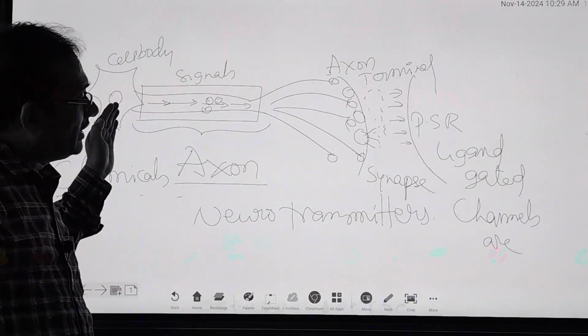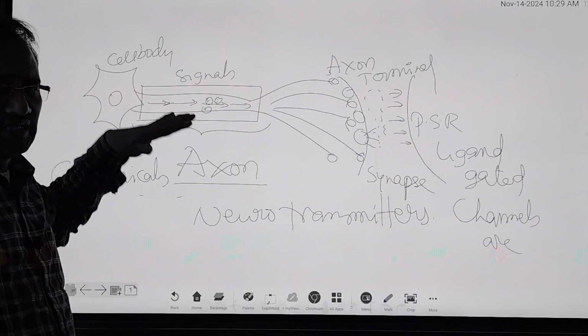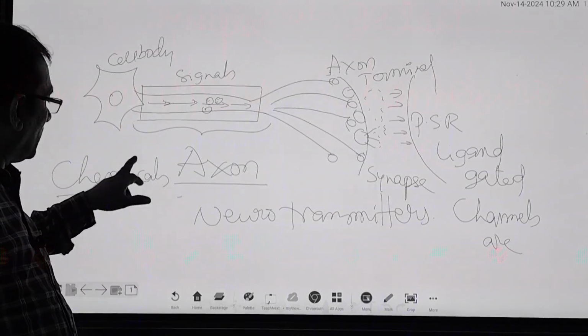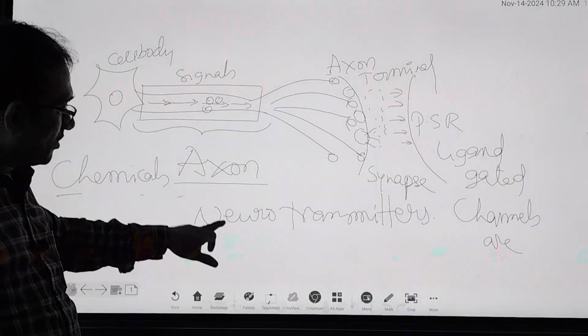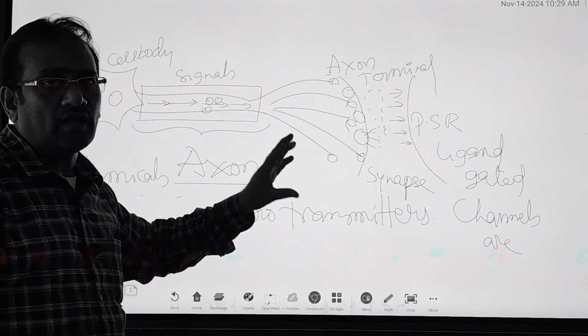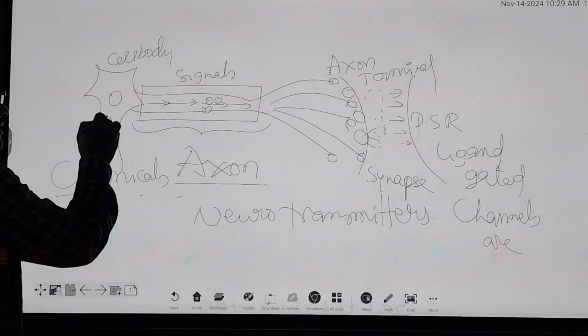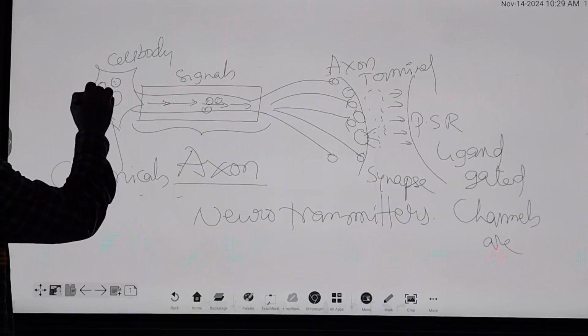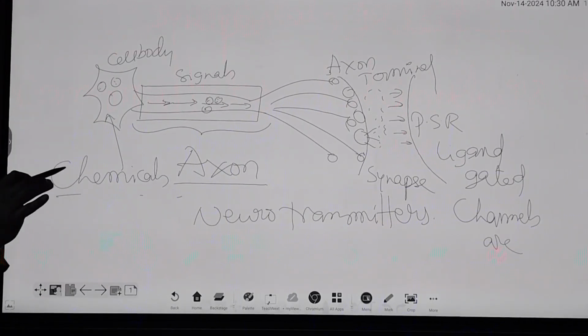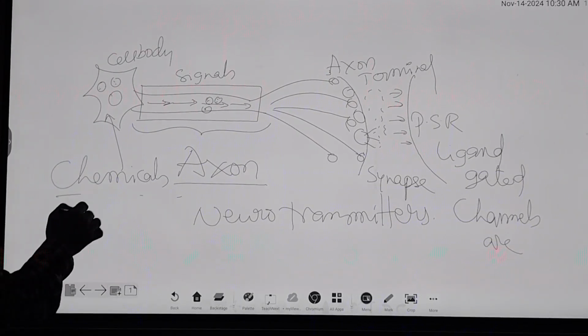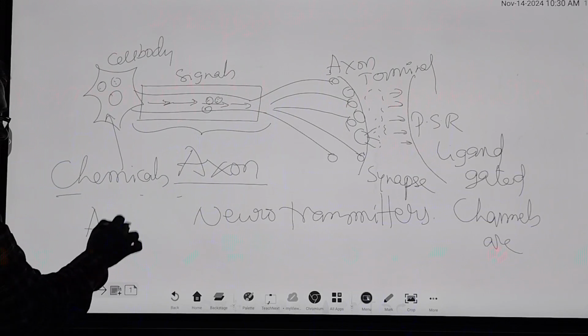So like that, information is in the form of signals and in the form of chemicals. Those chemicals are called neurotransmitters. They are present in small bags. Those neurotransmitters are prepared in the cell body. The best known neurotransmitter is acetylcholine.